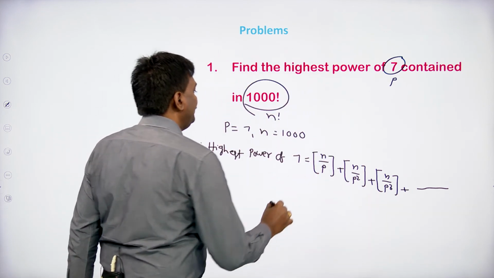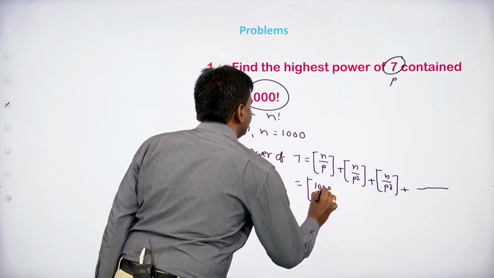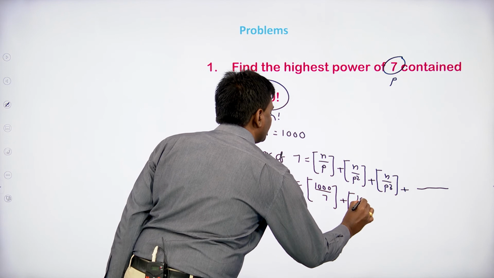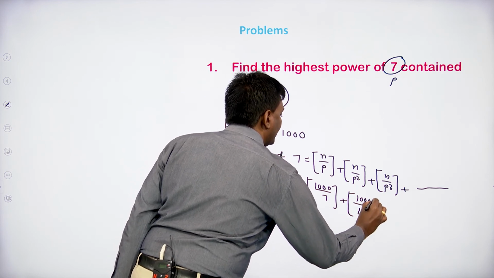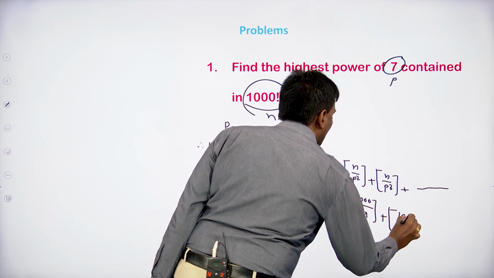Here step n by p means 1000 by 7 plus step n by p square, 1000 by 7 square means 49 plus step n by p cube.